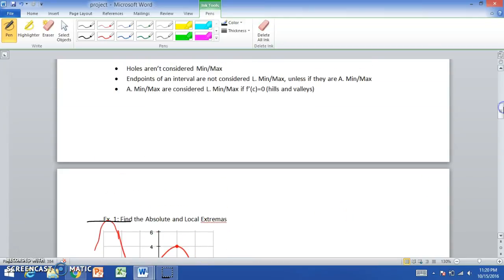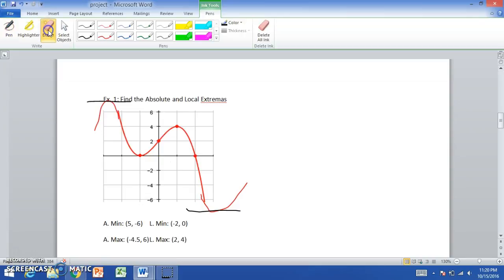But when it's not the case, looking back at the original graph, the absolute maximum is -4.5, 6 and the absolute minimum is 5, -6. But they do not make a hill or valley, so that is why we do not make 5, -6 a local minimum and -4.5, 6 a local maximum.